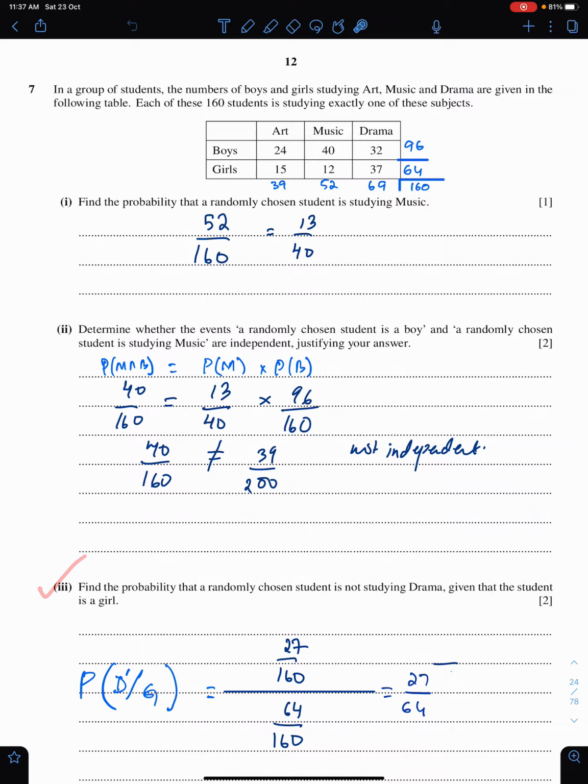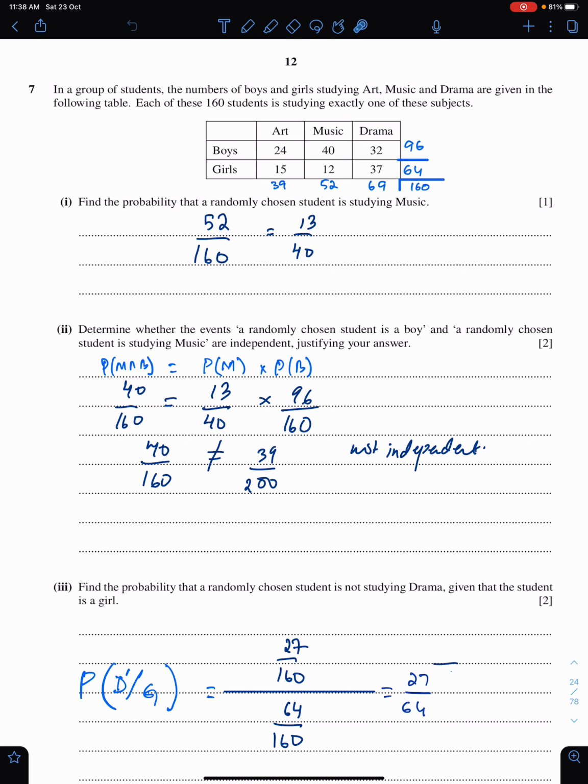Third part of this question. Find the probability that a randomly chosen student is not studying drama, given that the student is a girl. So, not studying drama and given that the student is a girl. Girls, they are altogether 64 girls. So, 64 should be the denominator. And those girls who do not study drama, they are 27. 15 plus 12 makes 27. So 27 upon 64. That's the final answer.